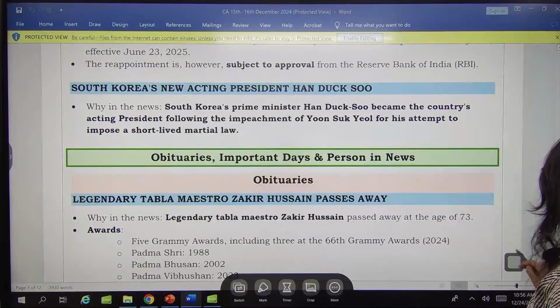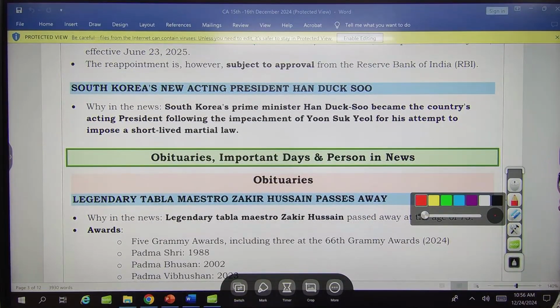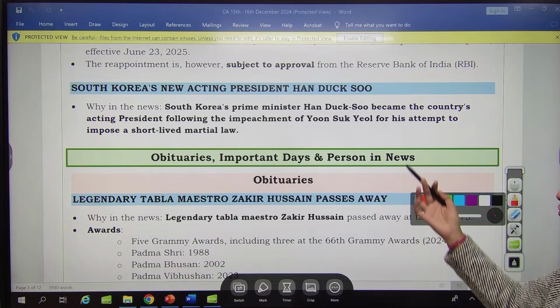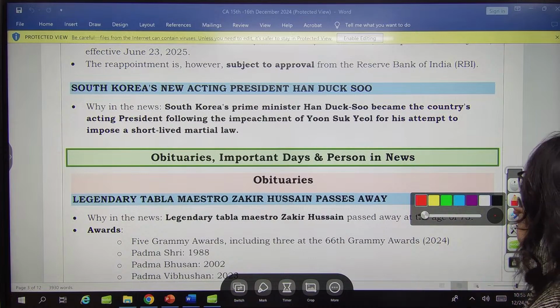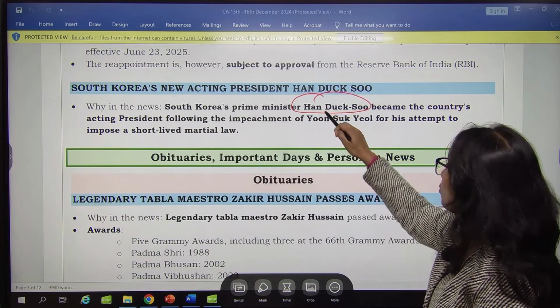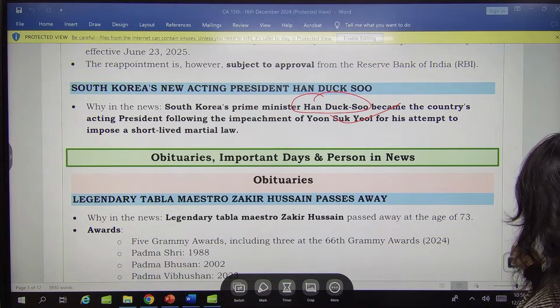Then South Korea's Prime Minister Han Duk Soo became the country's acting president following the impeachment of Yoon Suk Yeol. Okay, so now remember this name, Han Duk-soo, the acting president of South Korea.